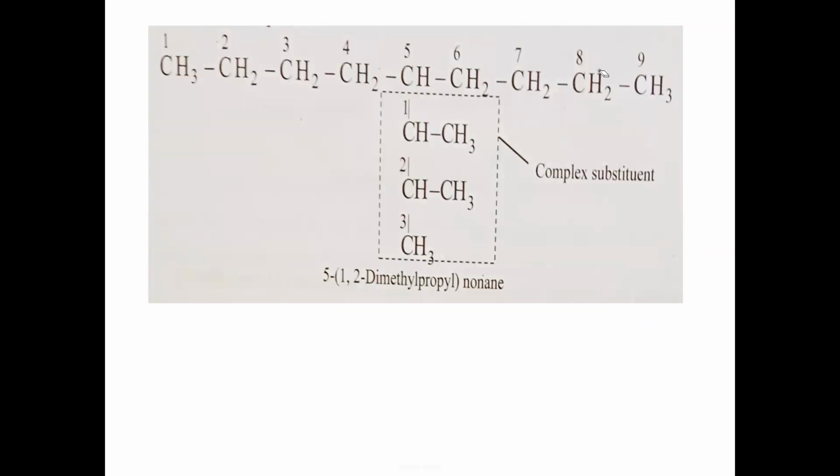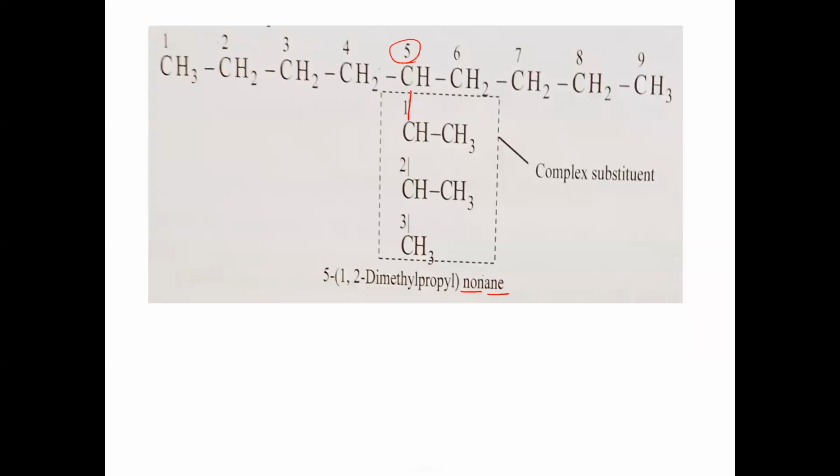Suppose you take this longest chain with 9 carbons with all single bonds between. So it is known as nonane. Non indicates C9, 9 carbons, and ane indicates single bonds, right? Now at the fifth carbon, what is attached? You check it here. Here, what is attached? CH, CH3 bond, CH, CH3 bond, CH3.